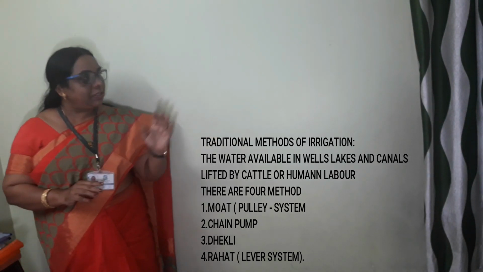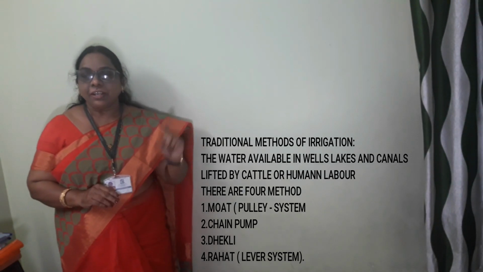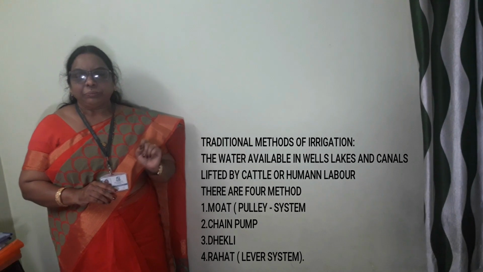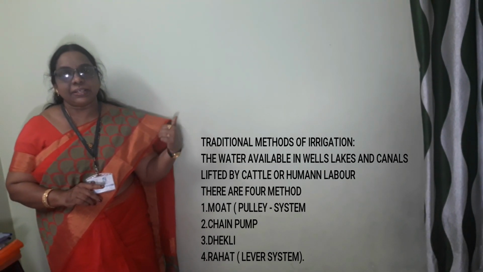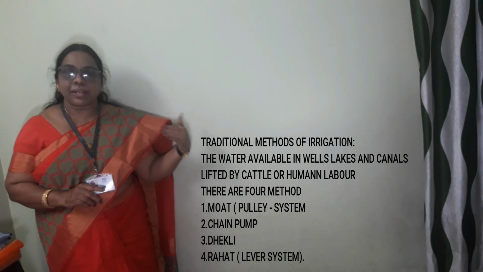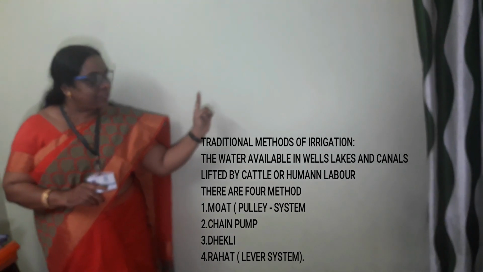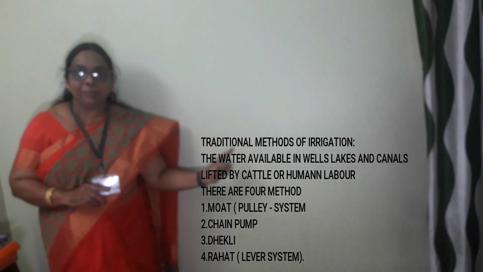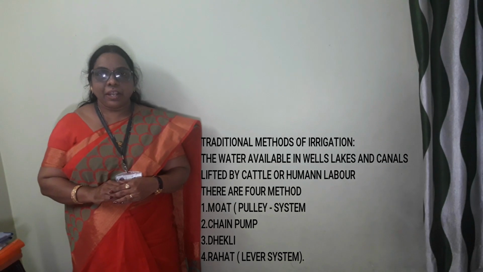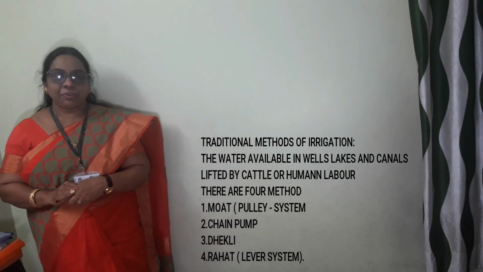Coming to the different types of traditional methods, there are four. The first one is the moth, the second is the chain pump, the third one is the Thakli, and the fourth one is the Rahat. The moth is a pulley system, and the last one, the Rahat, is a lever system. How these methods work, we are going to study now.